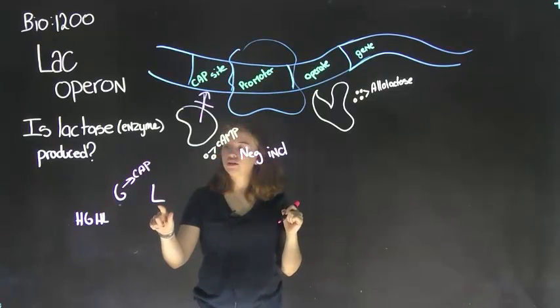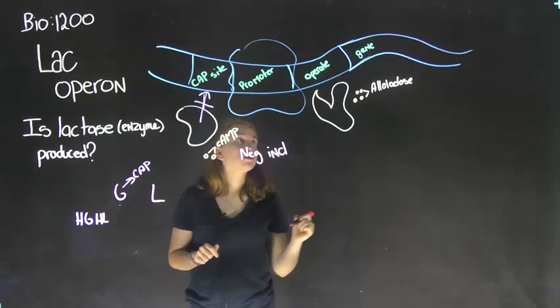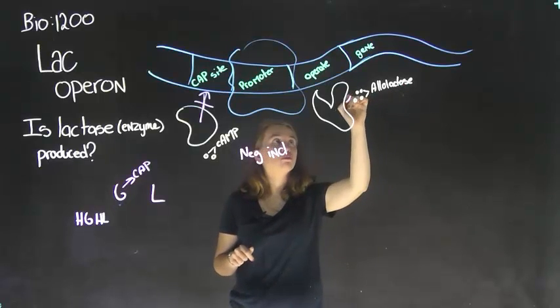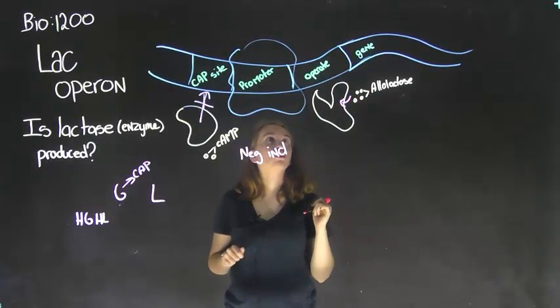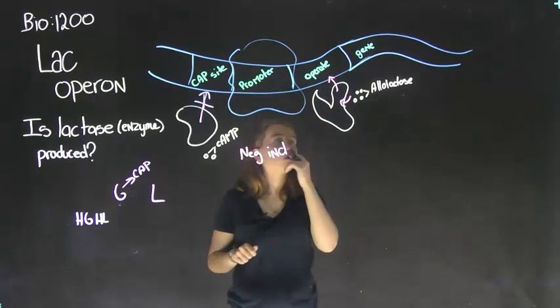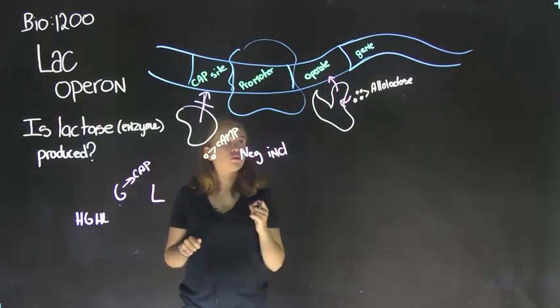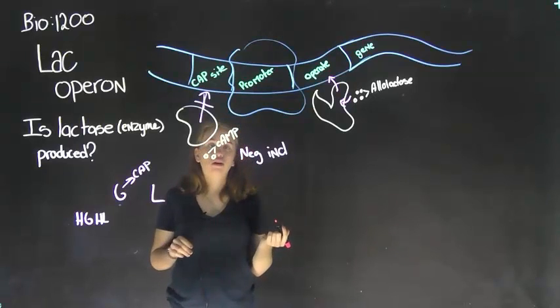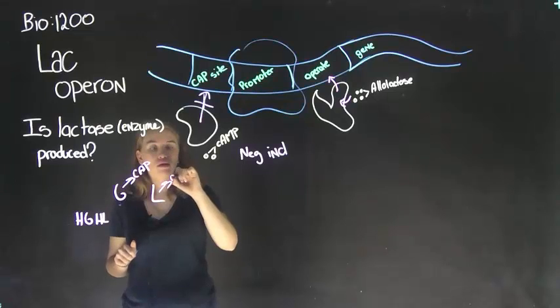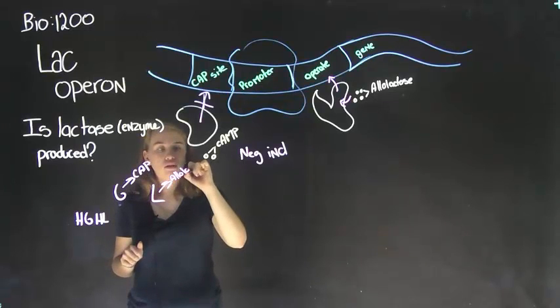If there is lactose, allolactose will be produced, in low amounts here, and it'll act as an inducer, which will bind to the operon. Without this, transcription does not occur. So this will influence allolactose.